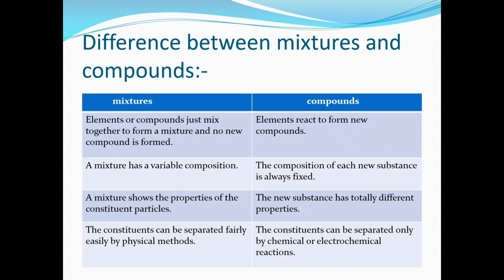And a mixture has a variable composition. If you take a salt solution, in some cases we can have 10 grams of salt in 100 grams of water, or 20 grams of salt in 100 grams of water, or 30 grams of salt in 100 grams of water. That is, they have variable composition. But compounds have fixed composition. If we take water, the composition of hydrogen and oxygen is fixed. In any case, it won't change.